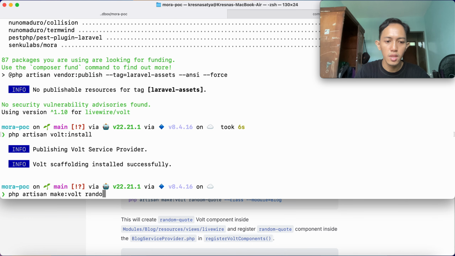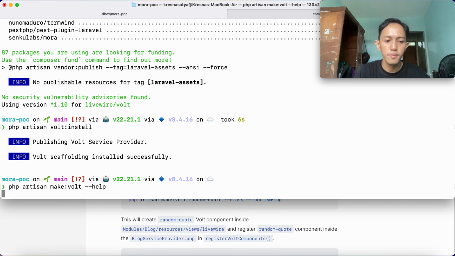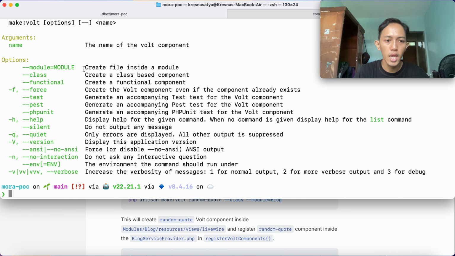Oh, before we do that, let's see what's going on in here. Okay, we already have the --module flag here. Mora injects the --module flag inside the make:volt command. Okay, module blog. What's going on here?